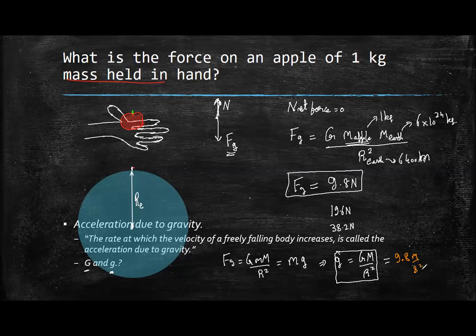This is the acceleration due to gravity. Sir, and the capital G represents the gravitation constant. Yeah, capital G is called the universal gravitational constant.